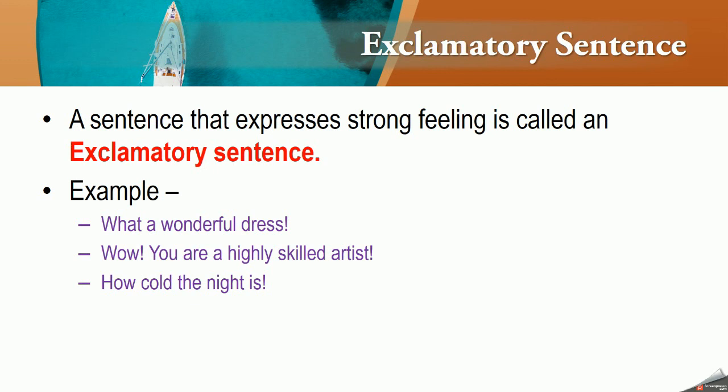Next is exclamatory sentence. Now, what are exclamatory sentences? So certain times are there when we write sentences which play a very major role in showing emotion, like anger, excitement, unhappiness, sadness, sorrow. Okay, all these things. So you can see over here, what a wonderful dress. So this is excitement, amazement. Wow, you are a highly skilled artist. Again, happiness, excitement, astonishment. How cold the night is. This is expressing a physical feeling of cold. Okay.